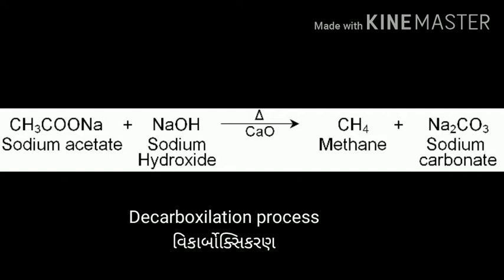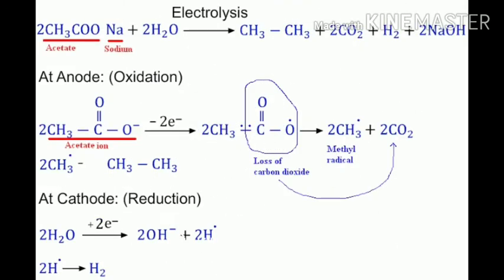As well as sodium acetate reacting with sodium hydroxide in the presence of soda lime and converted into methane, and the byproduct Na2CO3, sodium carbonate, is produced. So this is the decarboxylation process.